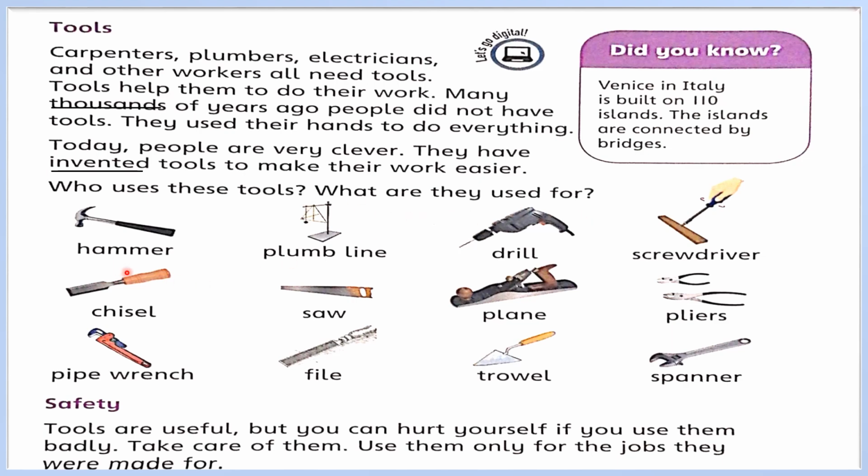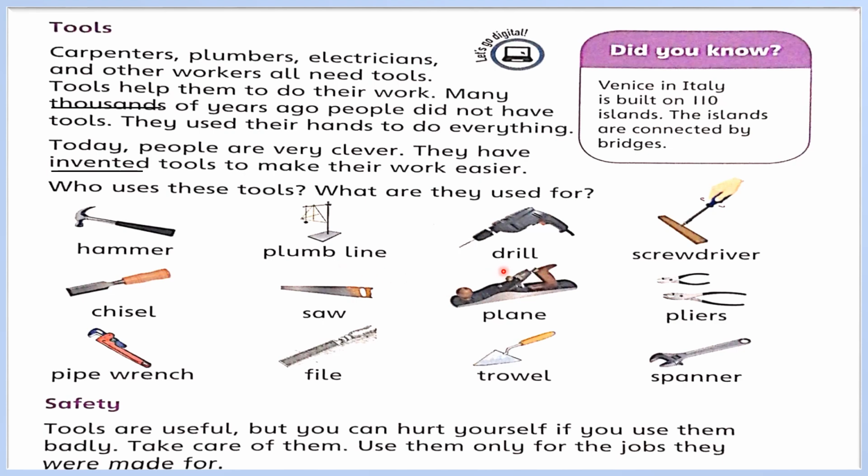First is hammer. A hammer is usually used by the carpenter. Hammers are used generally for carpentry, framing, nail pulling, cabinet working. Next one is plumb line. This tool is used to make straight and vertical lines, and it is used by a plasterer or laborer.